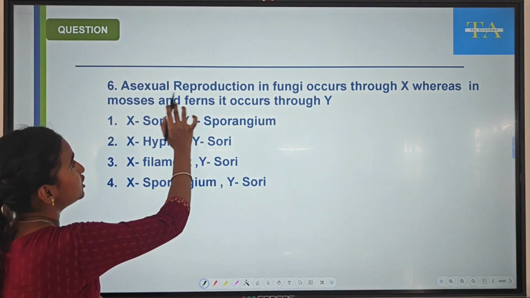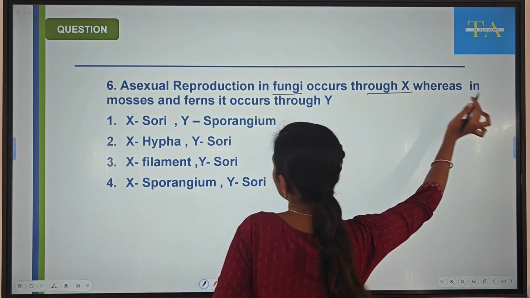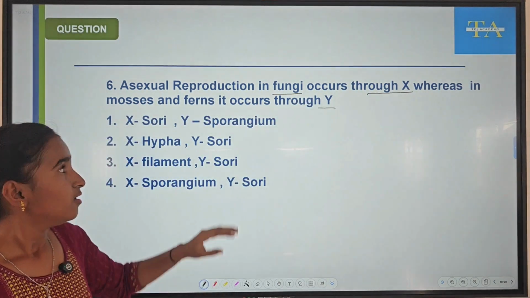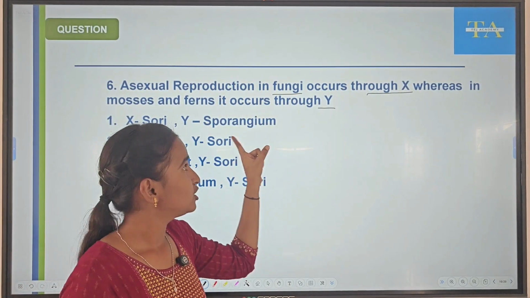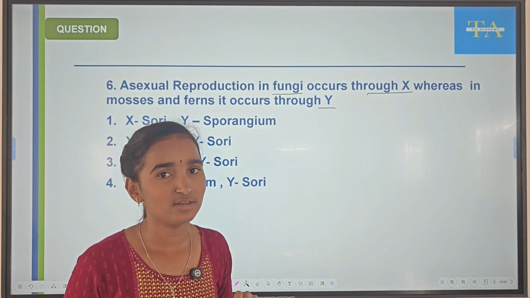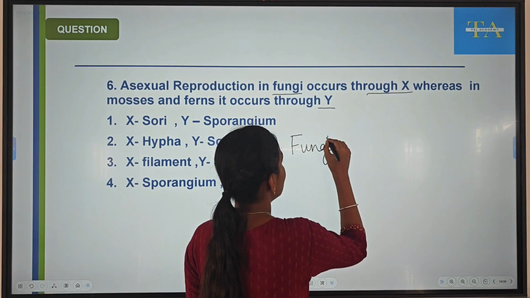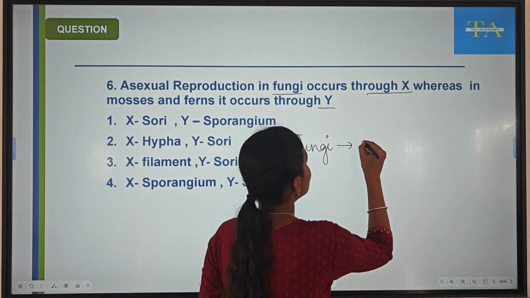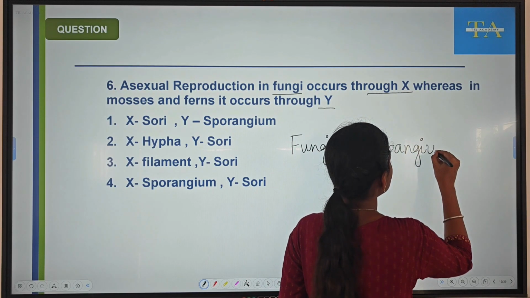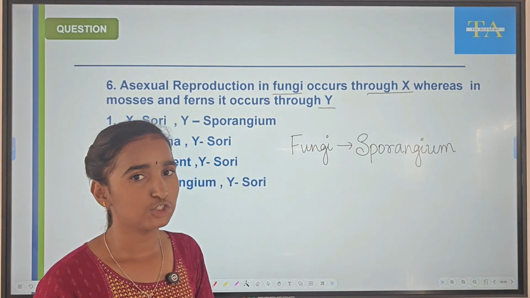Next, asexual reproduction in fungi occurs through X, whereas in mosses and ferns it occurs through Y. We know in fungi asexual reproduction occurs through spore formation. Here they are asking about the specific structures. Remember, in fungi they will have some structures called sporangium, through which new spores will be produced and they will develop into new organisms through asexual reproduction.